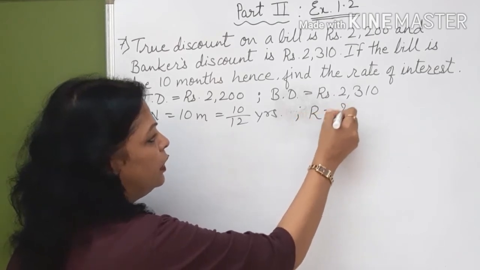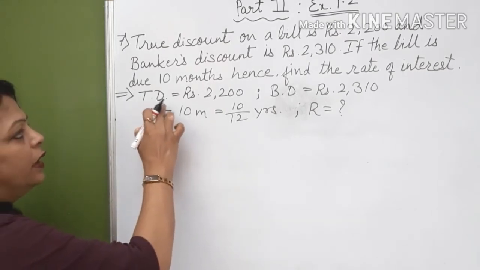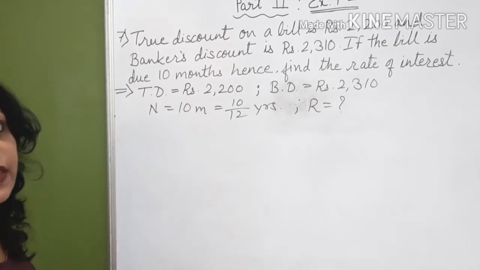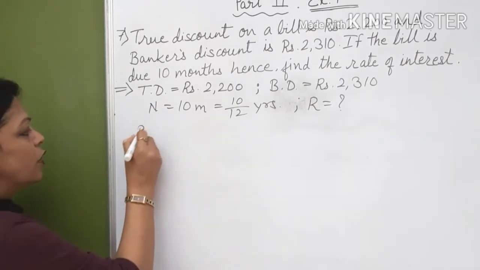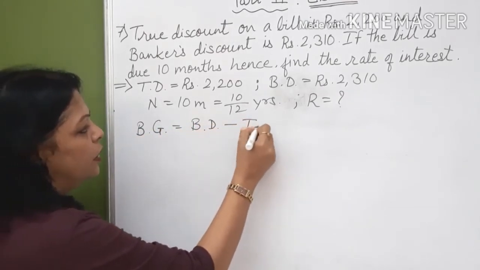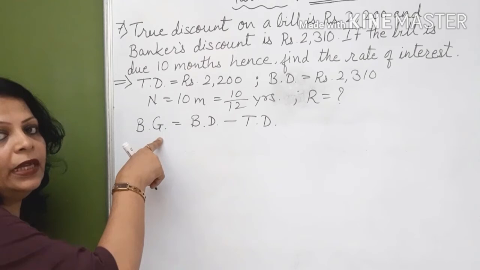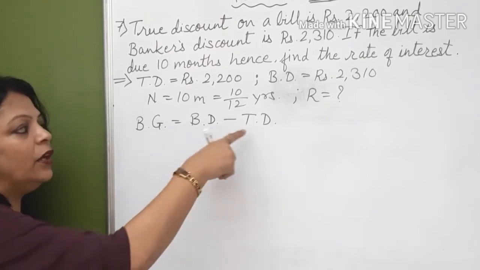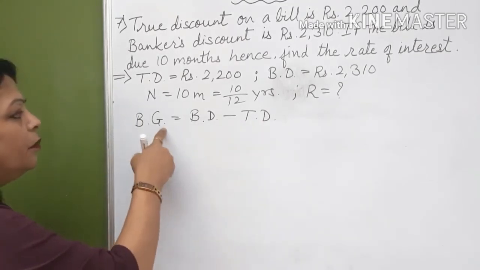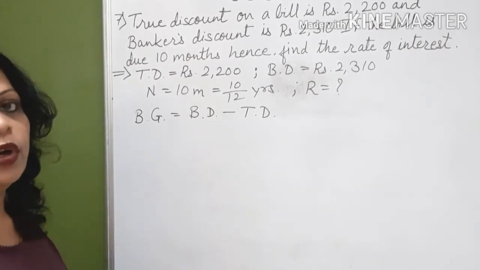What you have to find? The rate of interest. Now see, look over here. We know that the difference between banker's discount and true discount is called as banker's gain. So banker's gain is equal to banker's discount minus true discount. Right? And also we have one more formula for banker's gain. Banker's gain is always calculated on true discount. That is true discount into n into r upon 100 gives you banker's gain. So using these two formulas we can find the rate of interest.